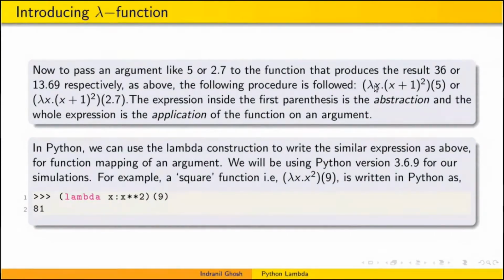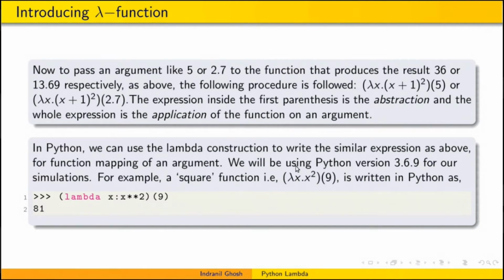The first one, f of 5, can actually be written as lambda x dot (x plus 1) whole square, followed by another parenthesis which takes in the argument. So 5 is the argument passed to lambda x dot (x plus 1) whole square, or in the second case, 2.7. The expression inside the first parenthesis, lambda x dot (x plus 1) whole square, is called the abstraction, and the total thing taking in the argument together is called an application of the function.